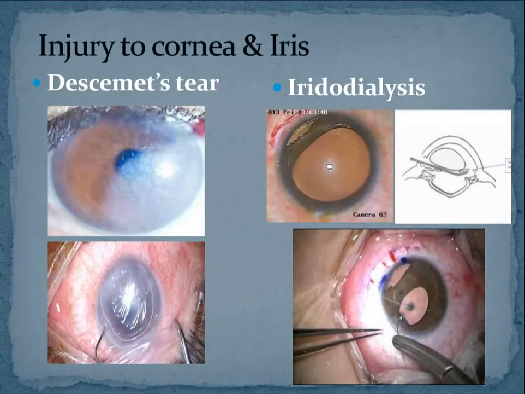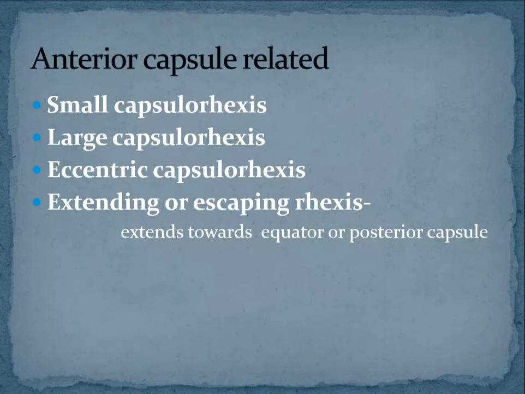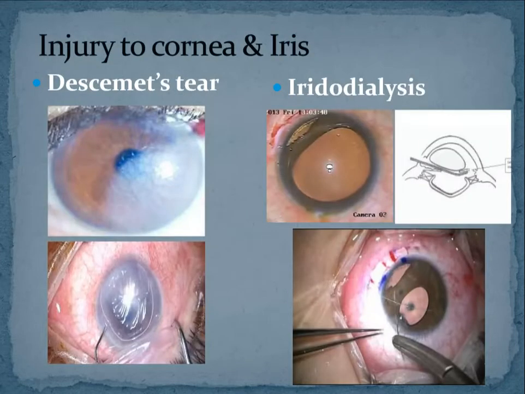so that was about the complications which you will come across while doing a sclerocorneal tunnel. The next thing is, what are the damages that can occur? One is damage to the cornea itself.